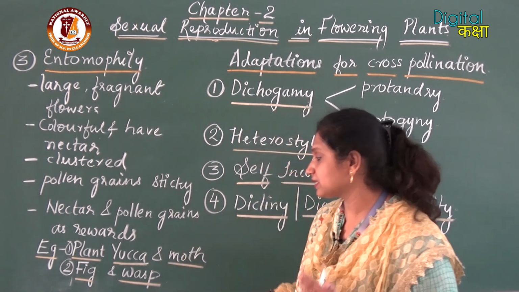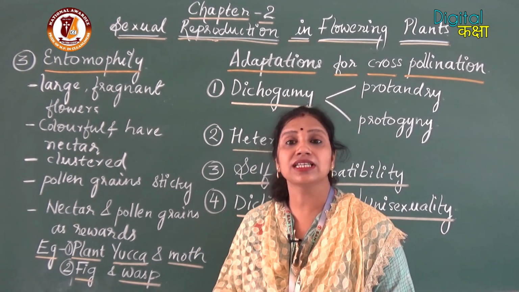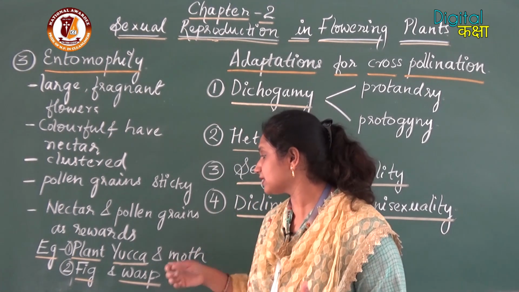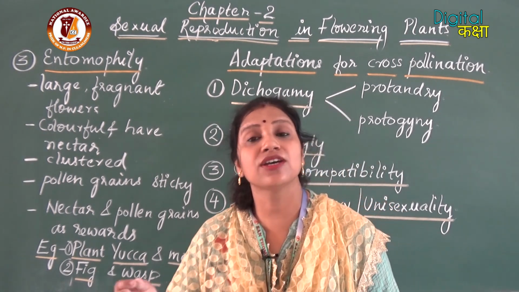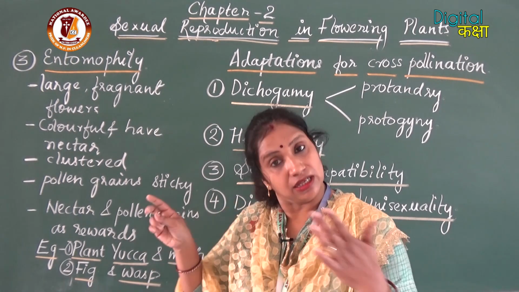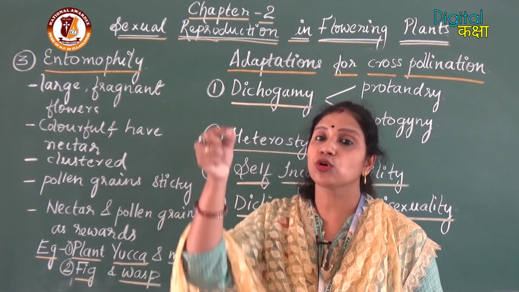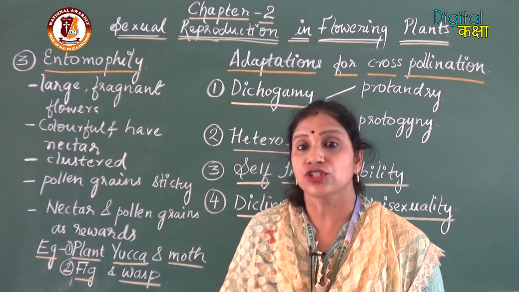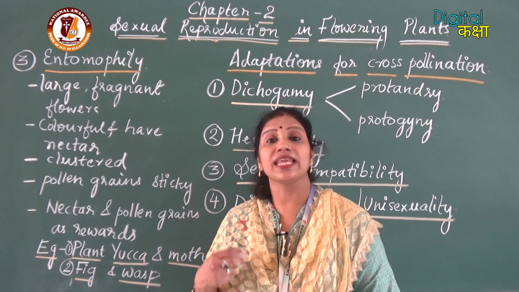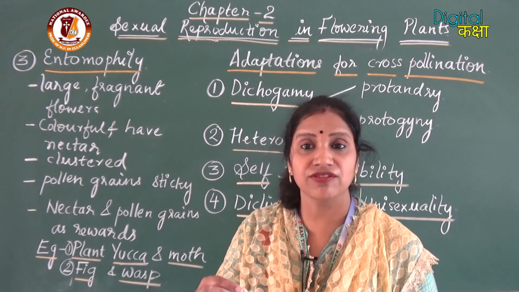So what happens? For laying the eggs and for collecting the nectar, the wasp visits the fig flowers. So to reach the sterile flowers, it needs to go through the male flowers. So when it's time for laying the eggs, this wasp enters the sterile flowers.